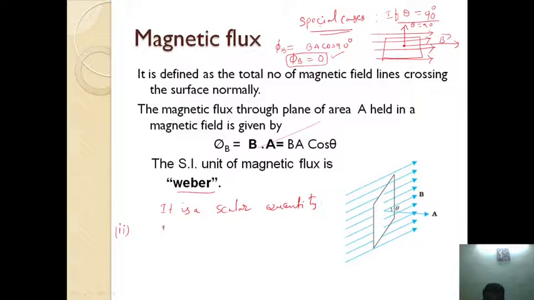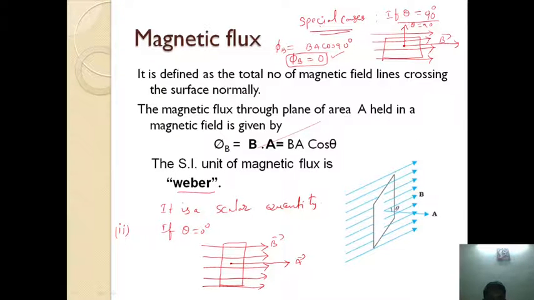Case number 2, if theta equals 0 degrees. Here the surface is perpendicular to the magnetic field, and this is the area vector. When the surface is parallel, the area vector makes an angle theta equals 90 degrees with the magnetic field. Here theta equals 0.